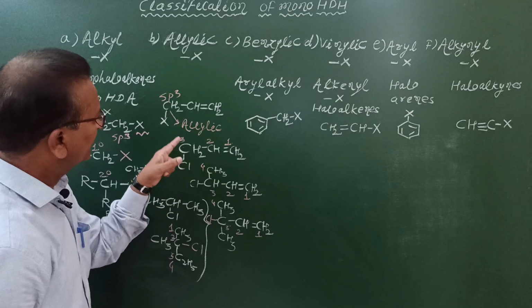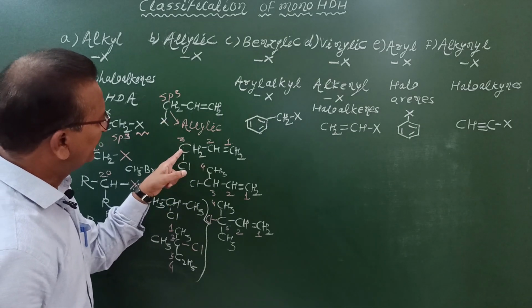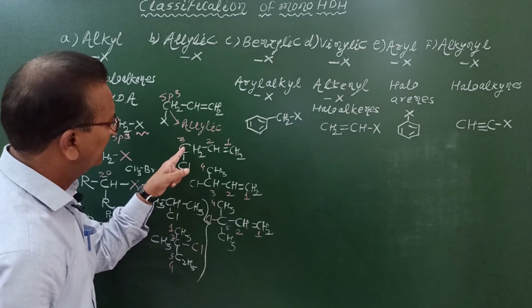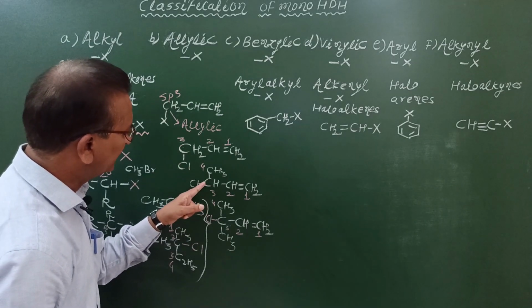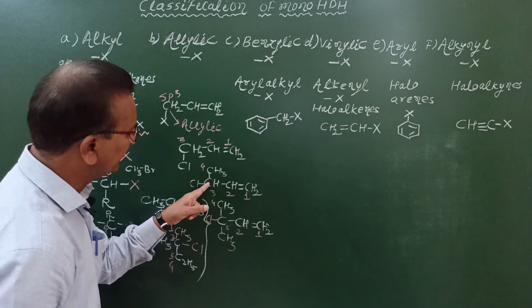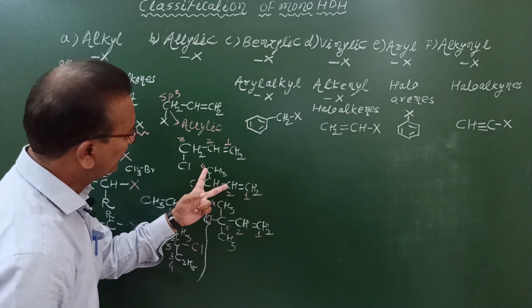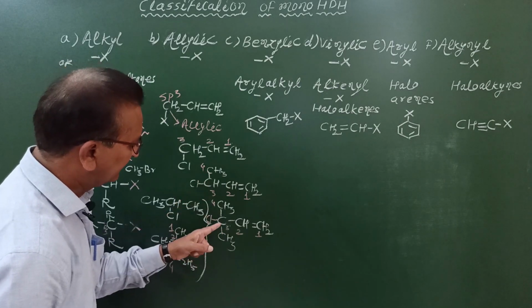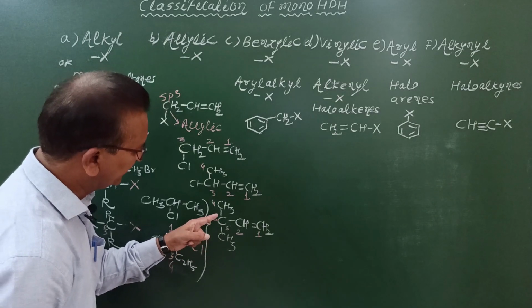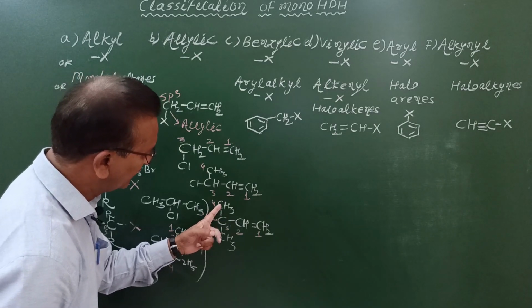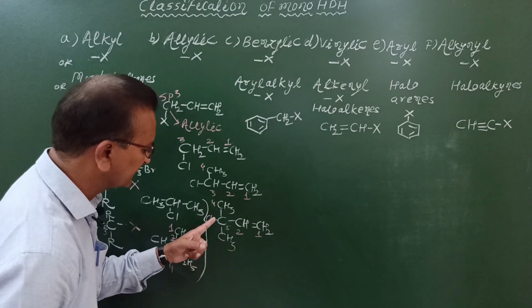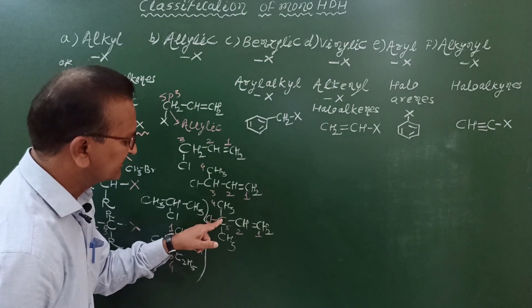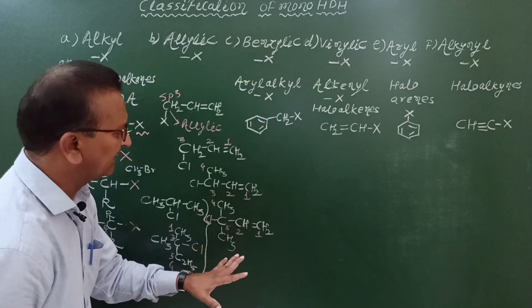Now let us see here. This is example of primary allylic halide because halogen atom is bonded to a primary carbon atom. In this case, halogen atom is bonded to a secondary carbon atom because this carbon atom is bonded to other two carbon atoms. Therefore, this is example of secondary allylic halide. And in this case, this carbon atom is tertiary because this carbon atom is bonded to 1, 2 and 3 other carbon atoms. And to this tertiary carbon atom, chlorine atom is bonded. Therefore, this is an example of tertiary allylic halides.